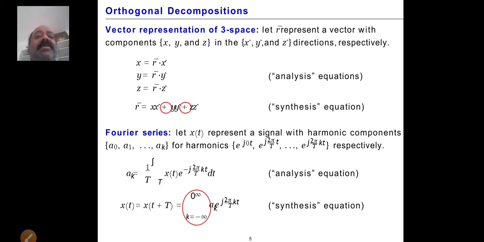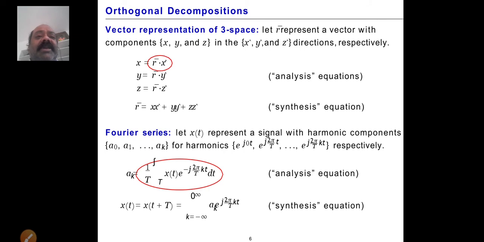So now this is the vector representation. Here the plus sign is indicated like this. This is the synthesis equation, with k equal to minus infinity to plus infinity.